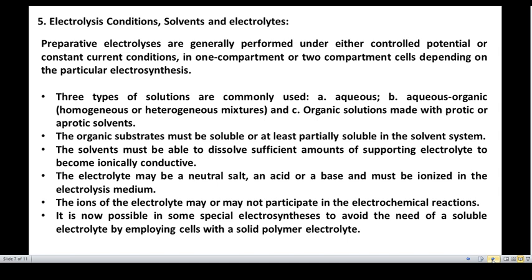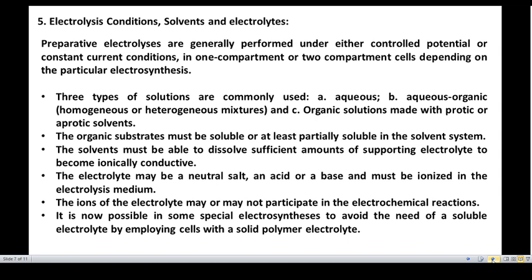The organic substances must be soluble or at least partially soluble in the solvent system, and the solvent must be able to dissolve a sufficient amount of supporting electrolyte to become ionically conductive. The purpose of adding supporting electrolyte is to make the medium conductive.